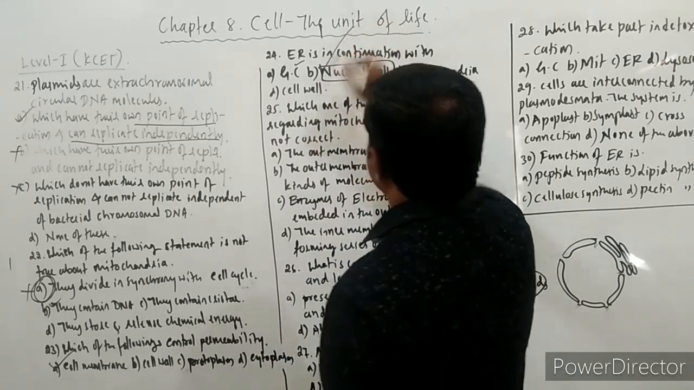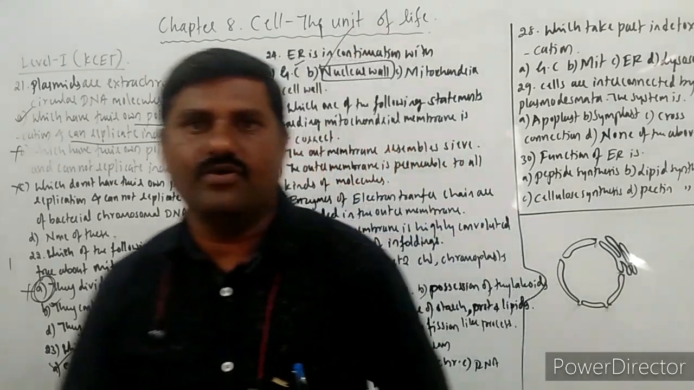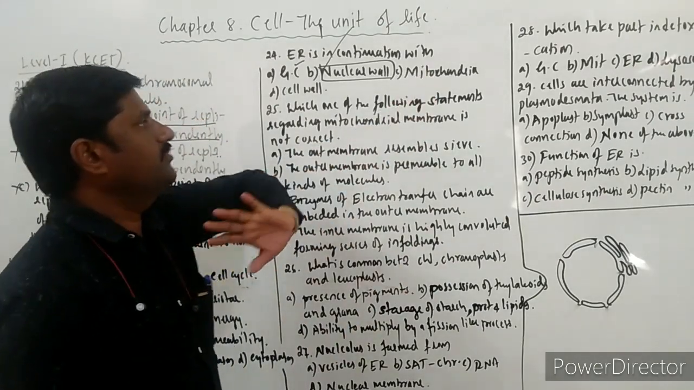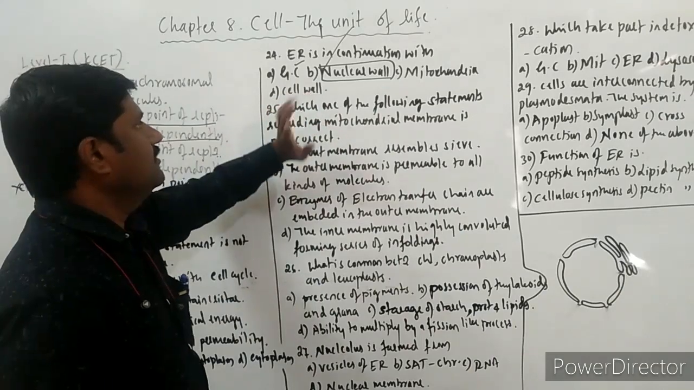So the answer for this question is nuclear wall. What is the correct answer for this question? Nuclear wall is the correct answer. So it is not in continuation with the mitochondria, Golgi complex, right?